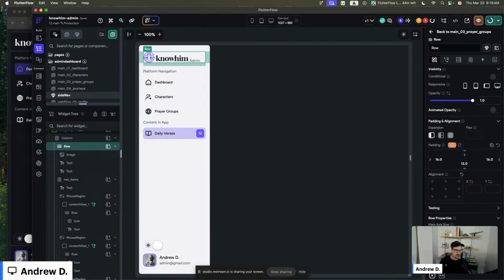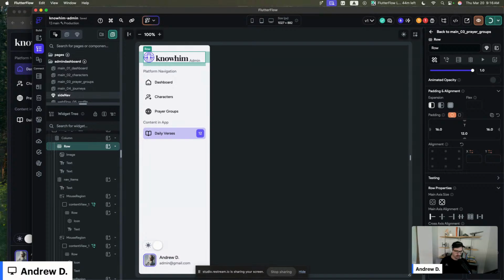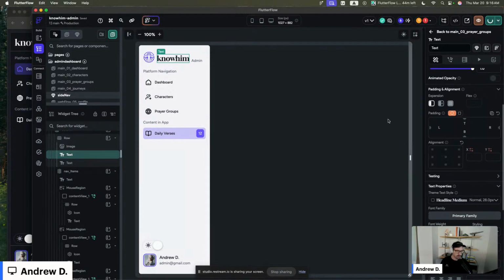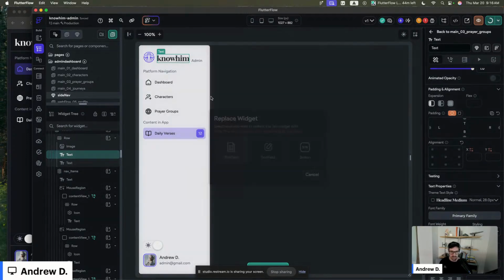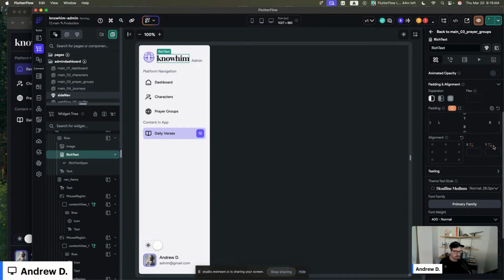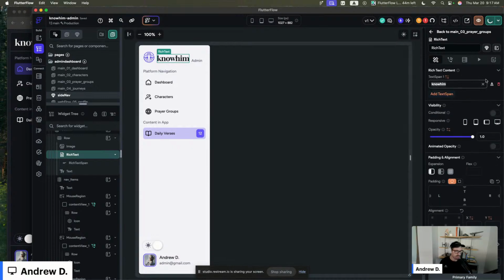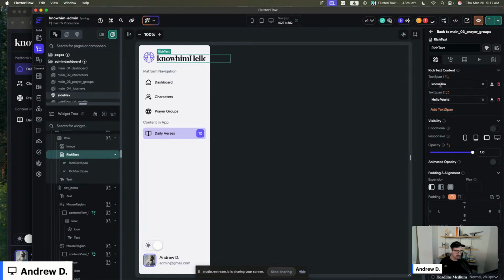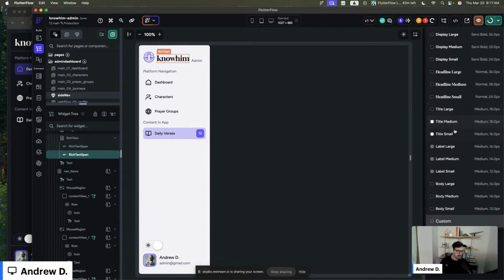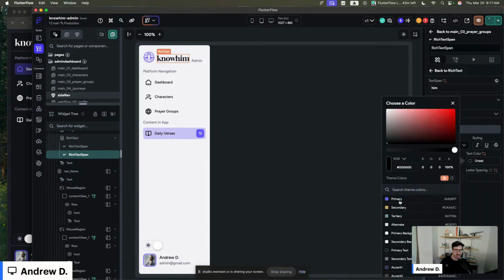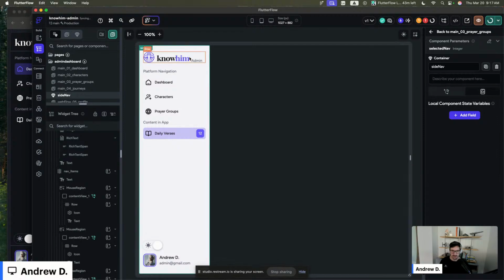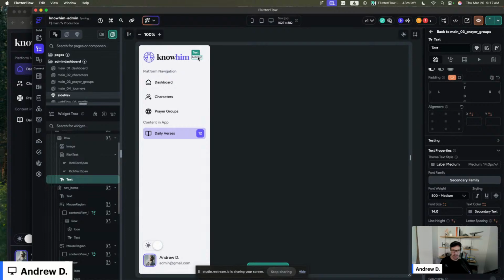Perfect. I'm going to add a little more spacing here, and we can actually do this in rich text. The problem with rich text is that when you convert it from a text element, it doesn't apply the style. It's sort of annoying, but I always remove the first one and then adjust it. Cool. All right.